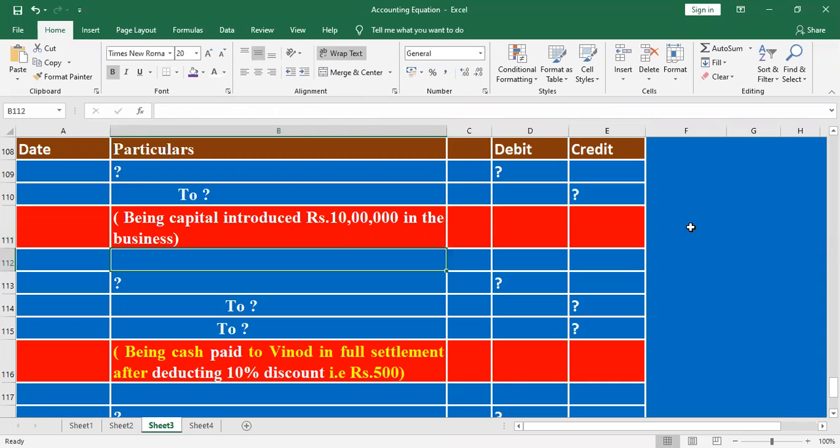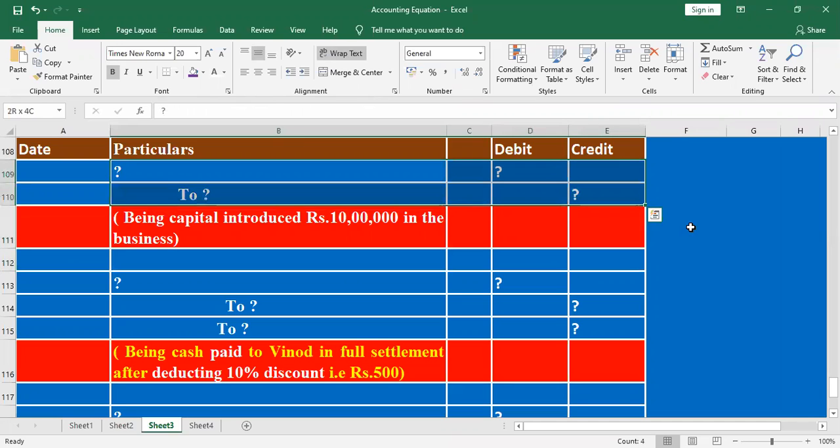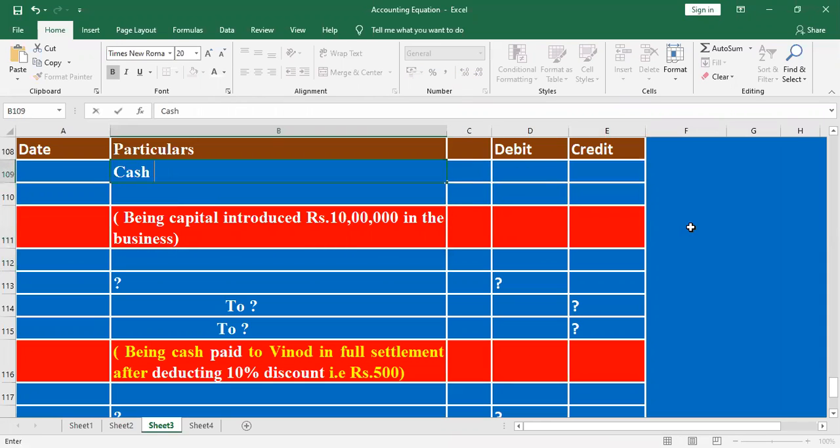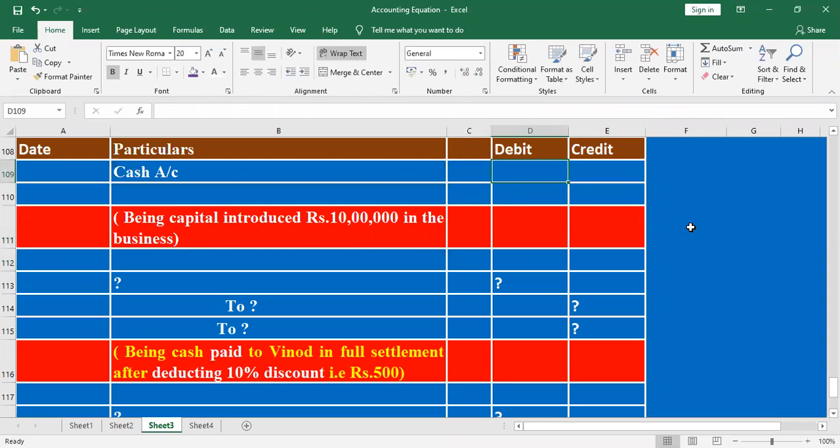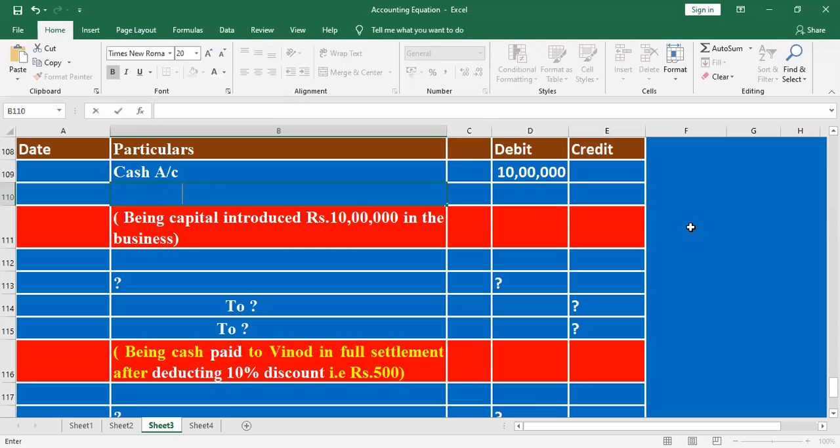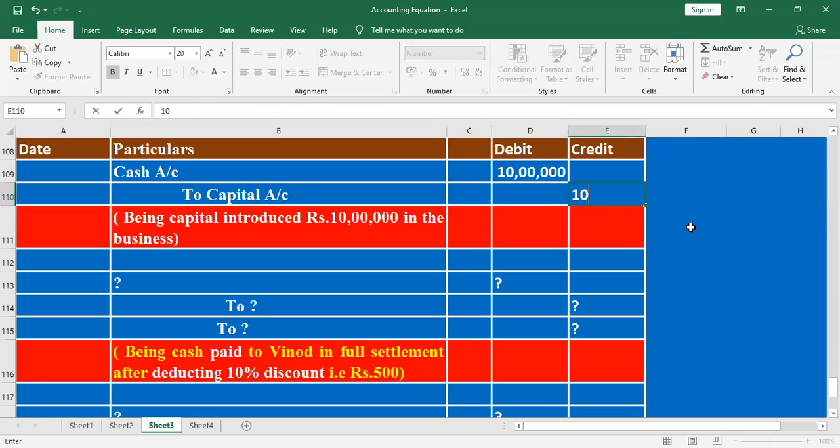Being capital introduced, rupees 10 lakh, cash account, capital. Very good. Capital introduced, cash comes in, right? Cash comes in, then capital. How do we write the journal entry here? Okay, cash account debit. What is the value here? 10 lakh. Cash account debit for capital. That's why you mention to capital account credit, 10 lakh.